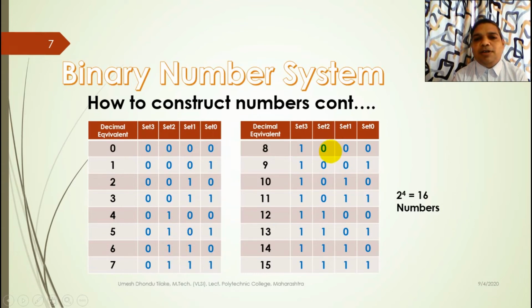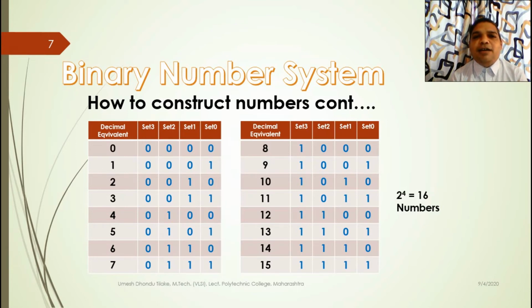You can see over here each row: here 0 0 0 is there, here 0 0 0 is there, here 0 0 1 is there, here 0 0 1 is there, here 0 1 0 is there, 0 1 0 is there, 0 1 1 is there, 0 1 1 is there. So what I want to tell you is that as we are adding sets, the method continues.